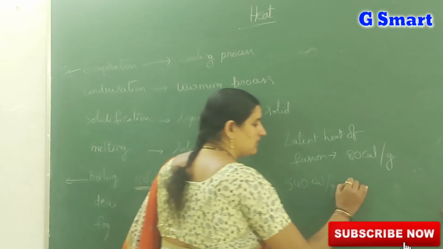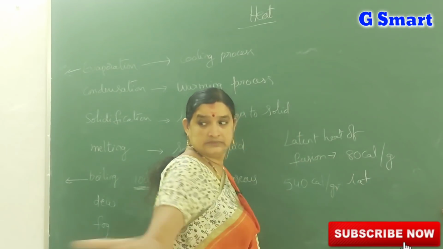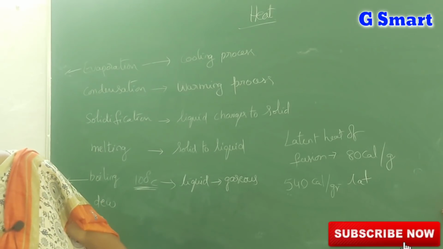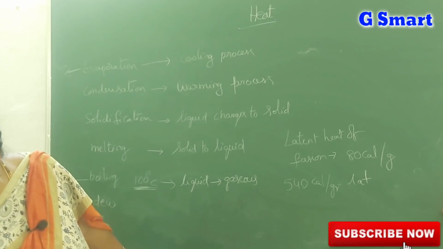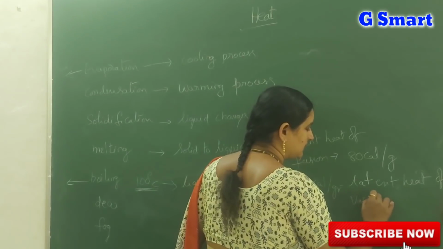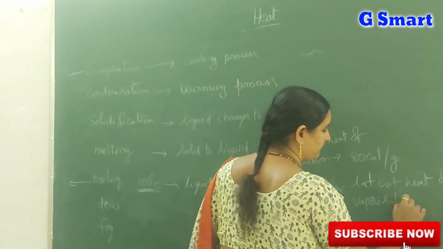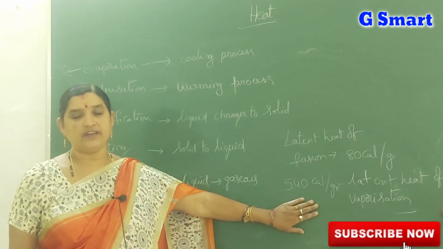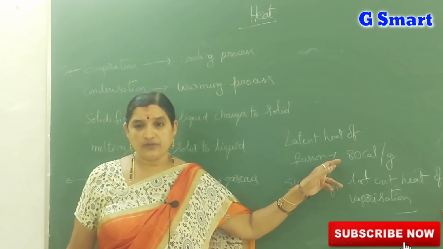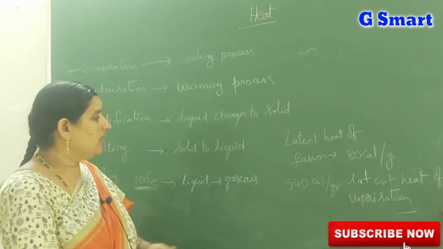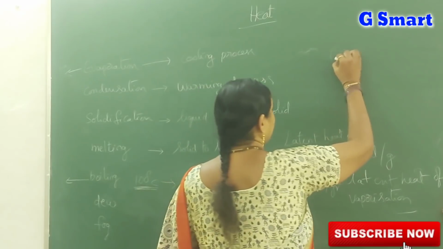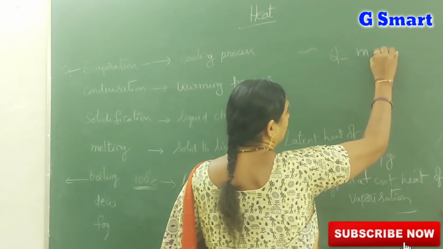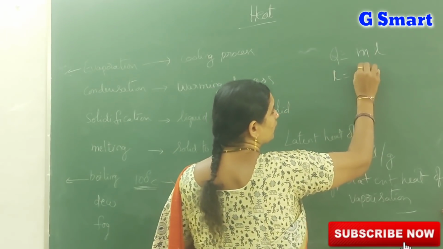This is called latent heat. The latent heat of vaporization is 540 calories per gram. The latent heat of fusion is 80 calories per gram. How can we calculate it? Here we have the formula Q = mL, so latent heat L = Q/m.